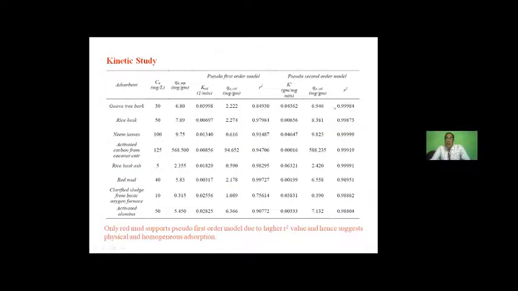The maximum R-square value will tell you that the experimental data follow that particular kinetic model. So here we can find that only red mud supports pseudo first order. Otherwise, all other adsorbents will follow the second order. That means they are homogeneous and physical, or heterogeneous and chemical. Only red mud will be physical and homogeneous.